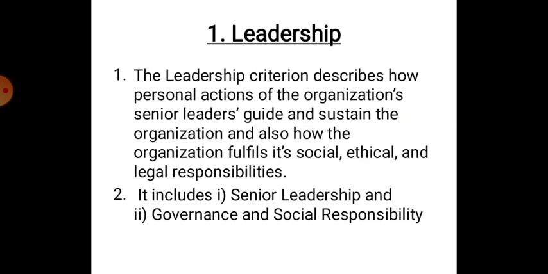First criteria is leadership. Point number 1. The leadership criteria describes how personal actions of the organization's senior leaders guide and sustain the organization, and also how the organization fulfills its social, ethical, and legal responsibilities. Point number 2. The leadership criteria includes senior leadership and, second, governance and social responsibility.